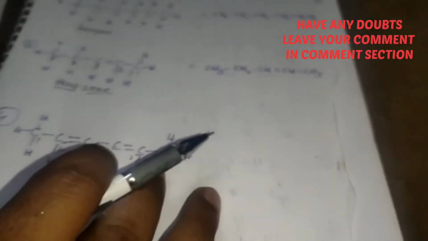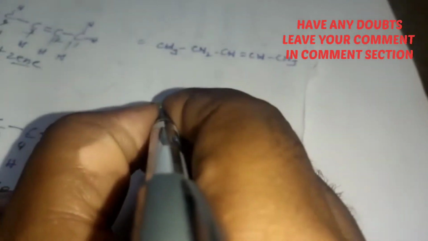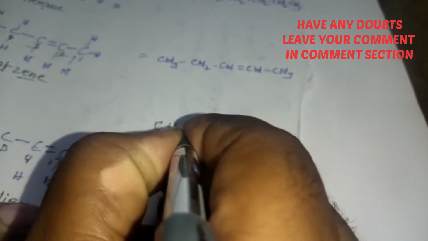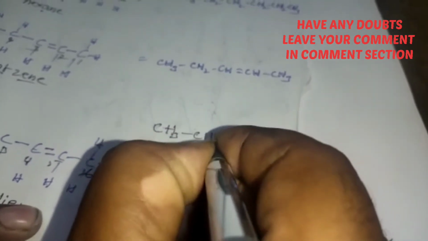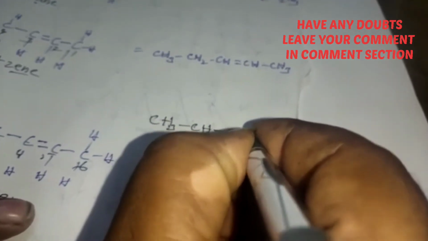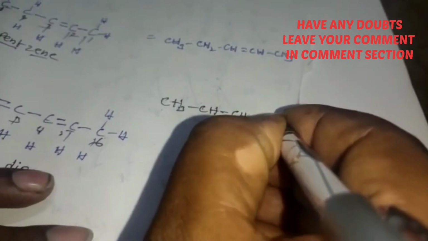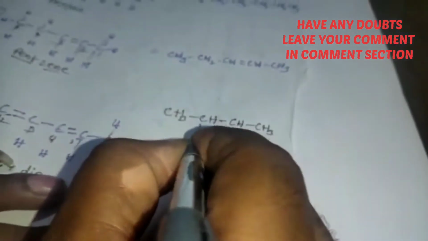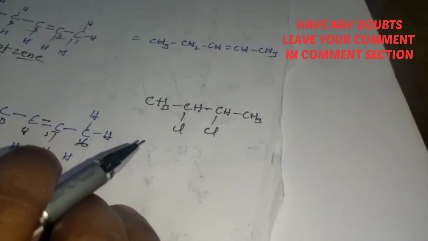And one more structure, once you can see here: CH3, CH, CH and CH3, and here I am keeping chlorine and chlorine. So what is the name of the given compound?